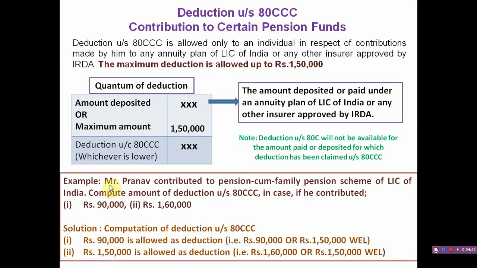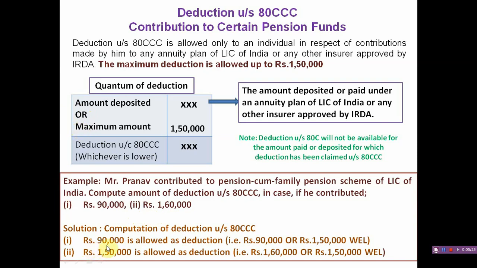Example, Mr. Pranav contributed to the family pension scheme of LIC of India. Compute the amount of deduction under section 80CCC in case he contributed rupees 90,000, and in the second case if he contributed rupees 1,60,000. Computation of deduction under this section is very simple, as we only compare the amount deposited and the maximum amount of 1,50,000.